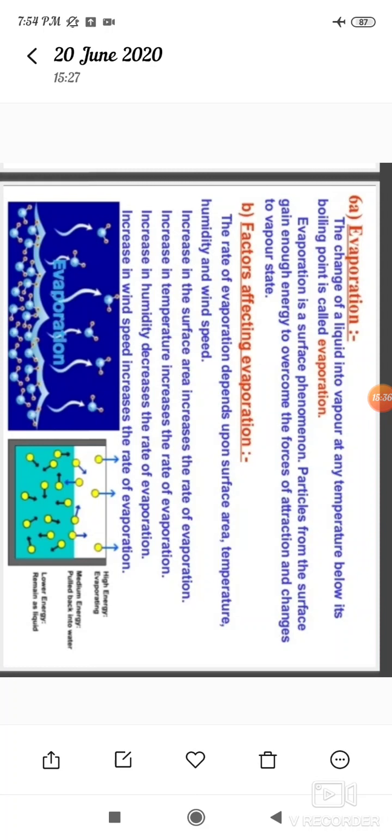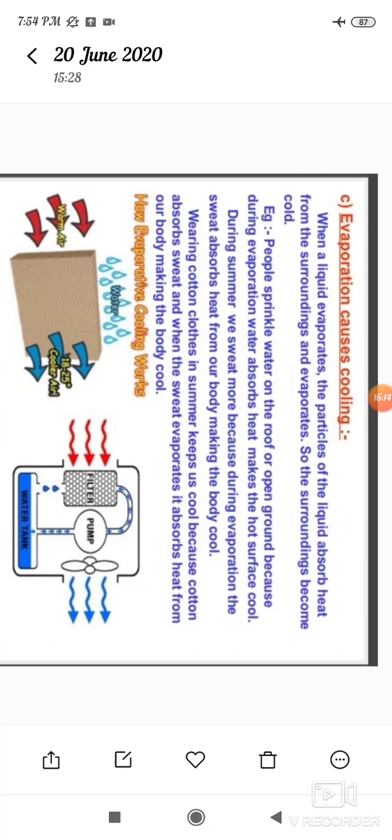Once again I repeat. The rate of evaporation depends upon the surface area, temperature, humidity and wind speed. Increase in surface area increases the rate of evaporation. Increase in temperature increases the rate of evaporation. Increase in humidity decreases the rate of evaporation. Increase in wind speed increases the rate of evaporation.